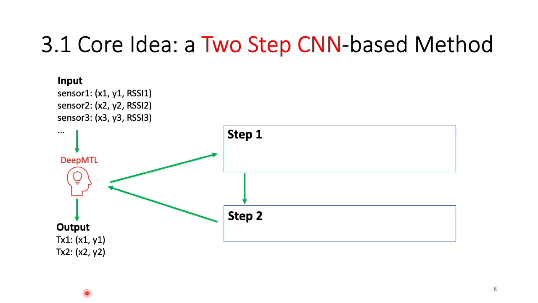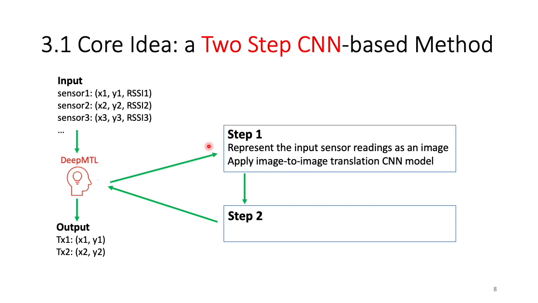These two slides describe the core idea of this paper, which is we proposed a two-step CNN-based method. So DeepMTL is essentially two steps. Step one is it represents the input sensor readings as an image. Then it applies an image-to-image translation CNN model. Then it goes to step two, where it applies an object detection CNN model. And then step two will output the estimated location of the transmitters.